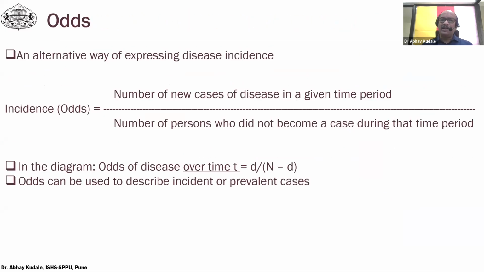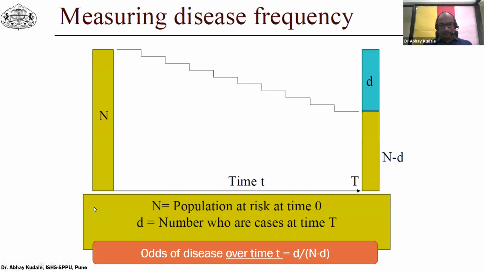Odds. An alternative way of expressing disease incidence is odds. So odds equals the number of new cases of disease in a given time period over the number of persons who did not become a case during that time period. In the diagram, odds of the disease over time t equals D over capital N minus D. Odds can be used to describe either incident or prevalent cases.